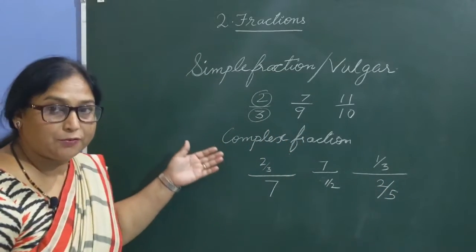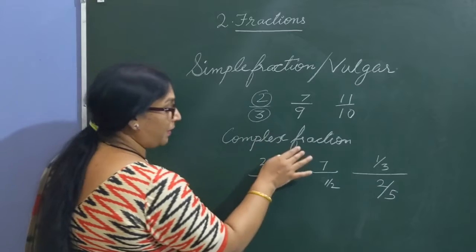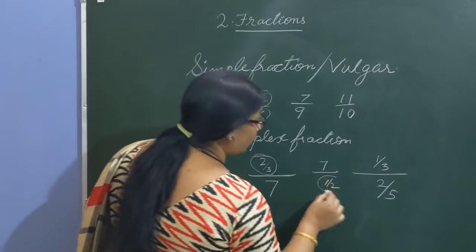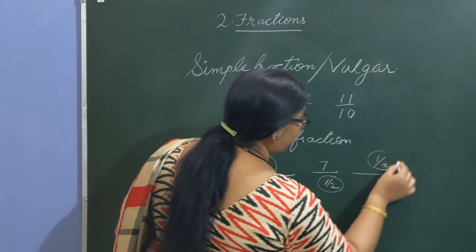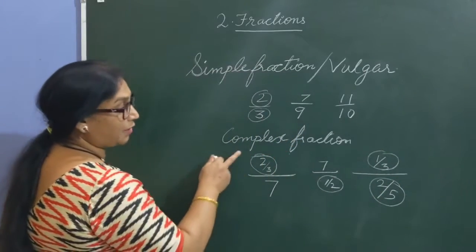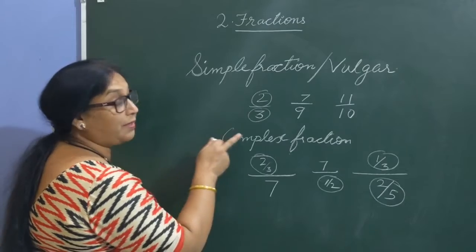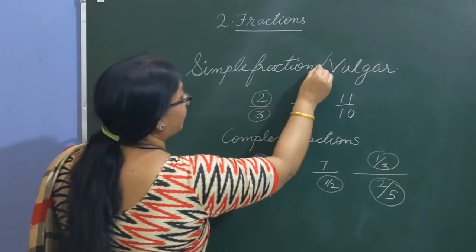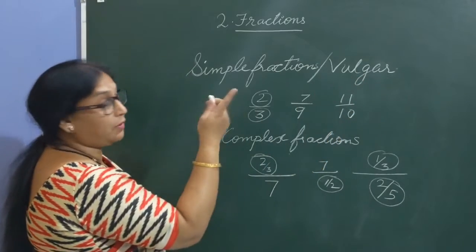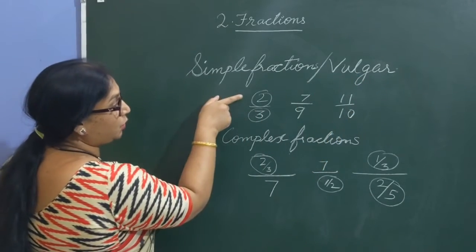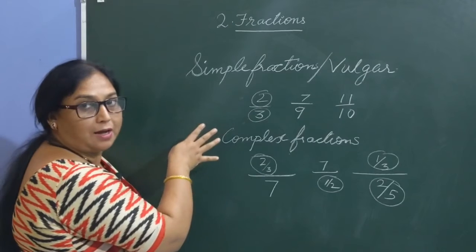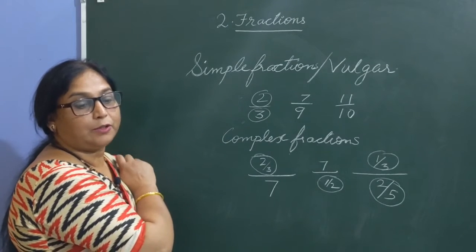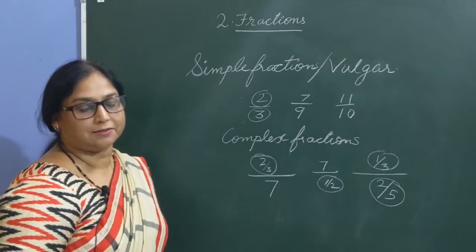So what are complex fractions, children? In case of complex fractions, numerator or denominator or maybe both contain fractions. Such types of fractions are called complex fractions. Whereas simple fractions or the vulgar fractions, the other name is common fractions, are the fractions in which numerator and denominator both are whole numbers. Clear? Now let's move to the types of simple fractions.